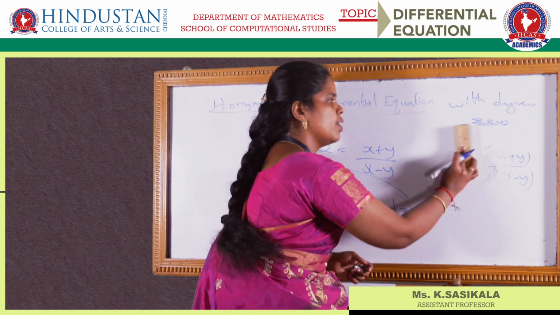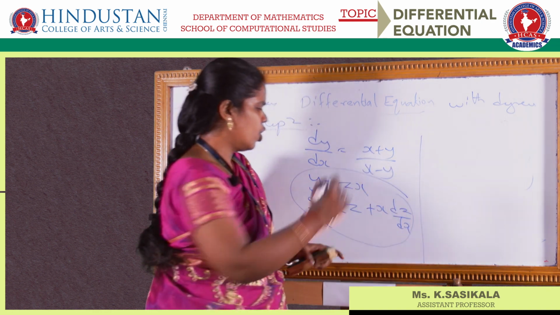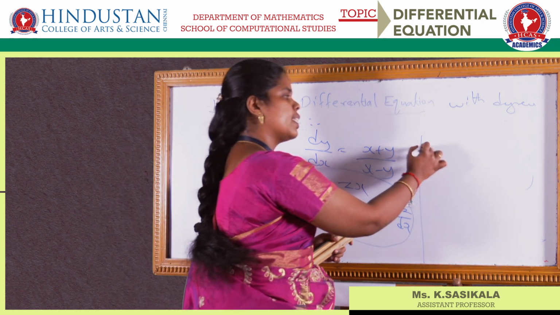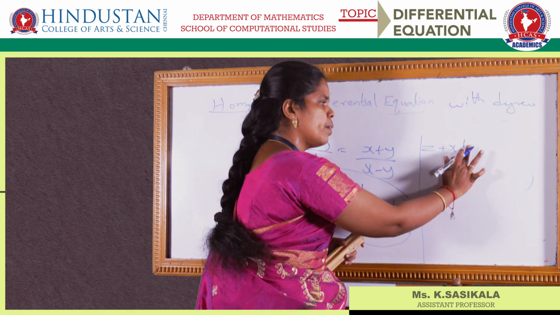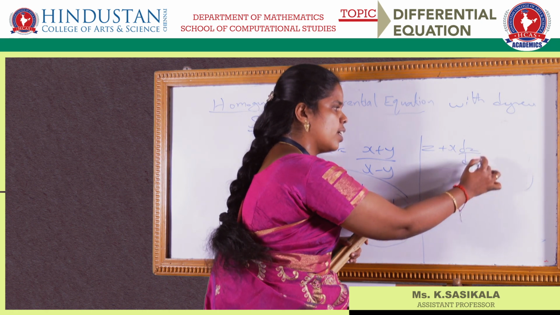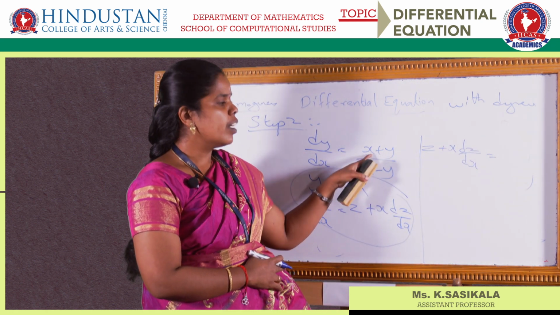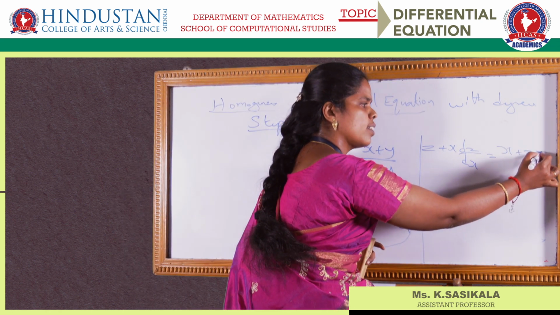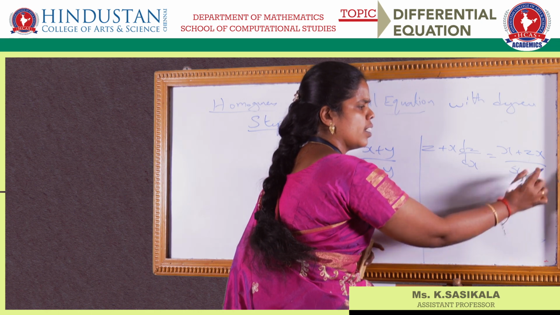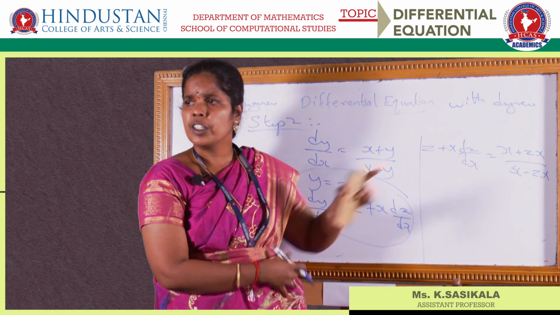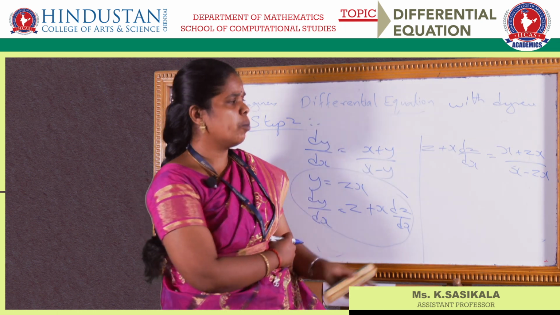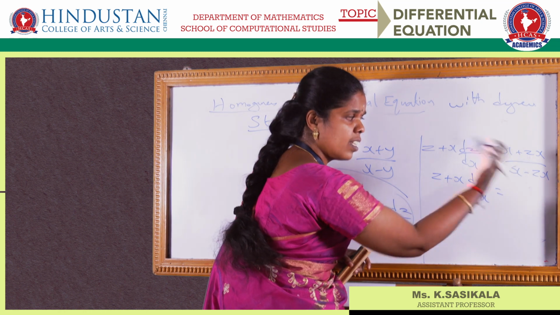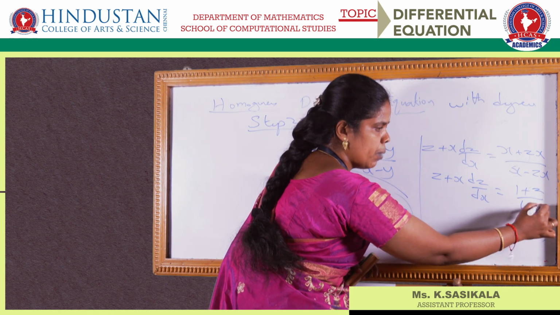If you substitute in this given problem, in place of dy by dx I am substituting z plus x dz by dx, which is equal to, where y is there, you have to put zx. So x plus zx by x minus zx. Take x common, so you will be having z plus x dz by dx as 1 plus z by 1 minus z.